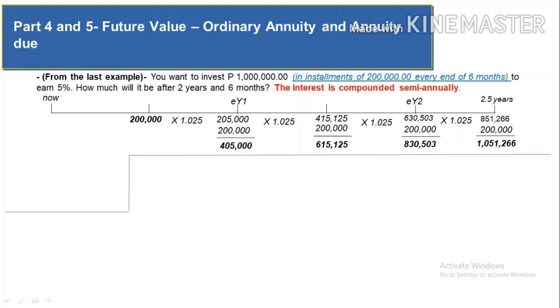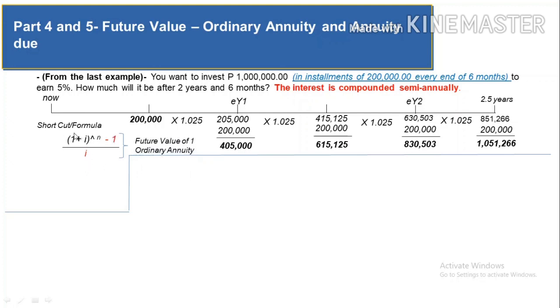But then, if we are talking about long maturity periods again, it would be unwise to make a timeline analysis like this one. So we have the shortcut or the formula, which starts with the base formula. As we discussed earlier, that's 1 plus I raised to the power of positive n. But this time, you're going to add two elements, which are the minus 1 and the divided by I. So that is what we call the future value of one ordinary annuity.